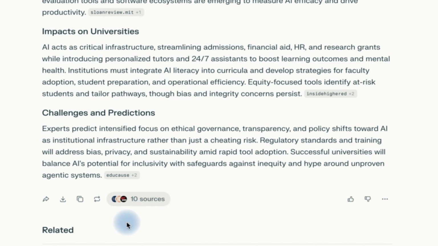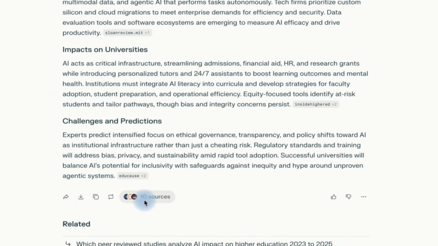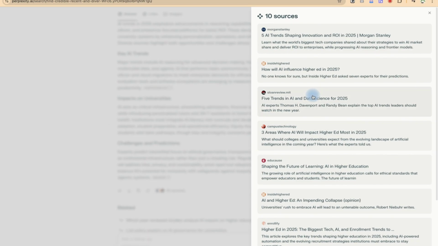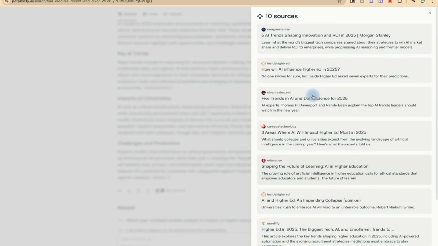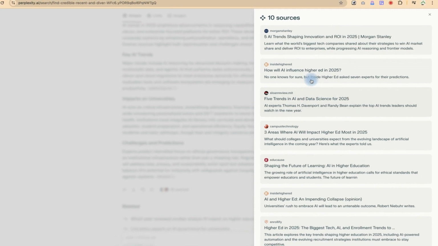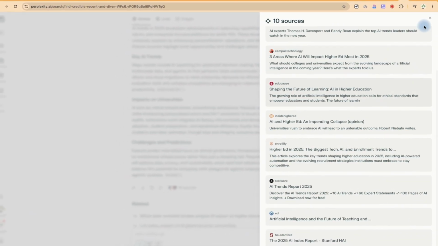These are the sources that it has highlighted. You can click to look at all of them. If you are interested, you can just have a glance into all of them. This is more academic. It has highlighted the key things, key trends, and the details of what we need.